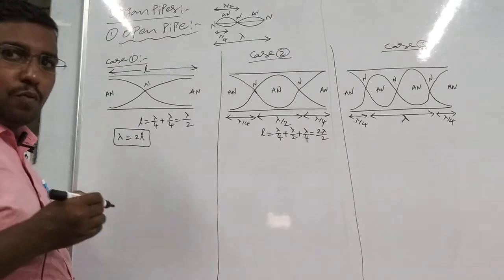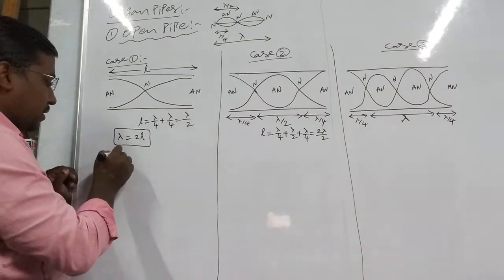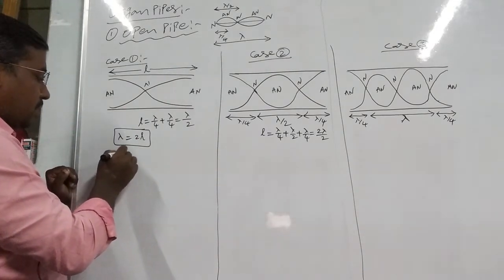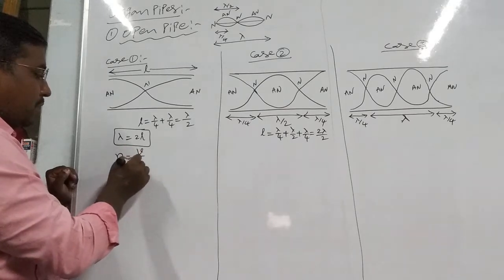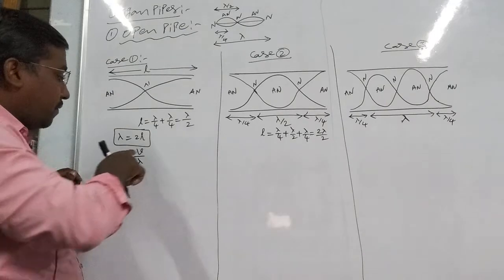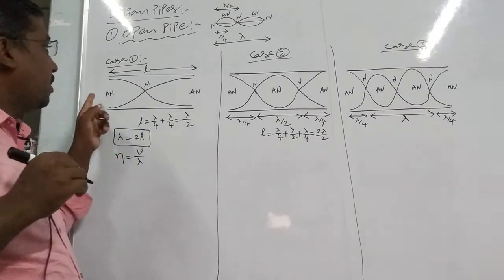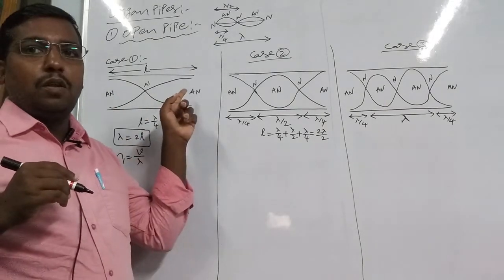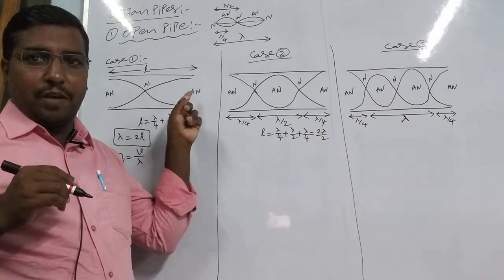Now what is the frequency? Frequency N1 or N equals V by lambda, where V is the velocity of the waves in the open pipe.